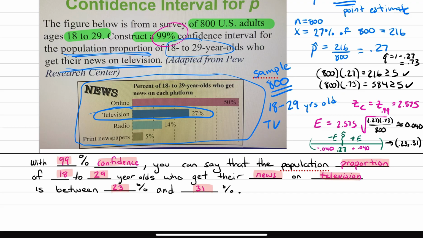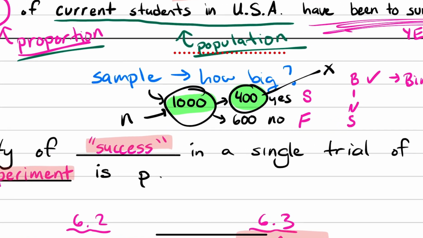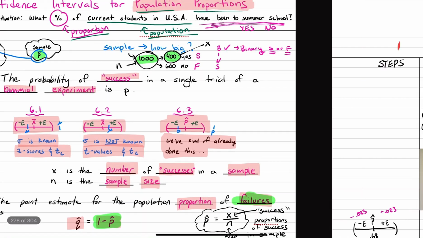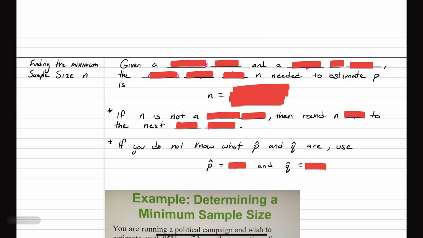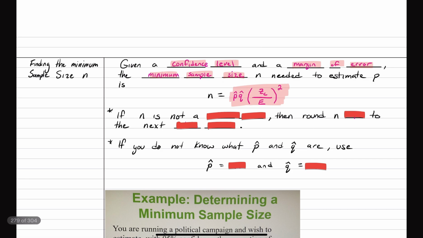All right. Now, earlier, if you remember, I asked you, how big should your sample size be, right? 1,000, 2,000. Well, there's actually a formula that we're going to use to calculate that. So given a confidence level and a margin of error, the minimum sample size, which is n, needed is given by this formula. So go ahead and pause the video, write this formula down. But this formula will give you the minimum sample size.